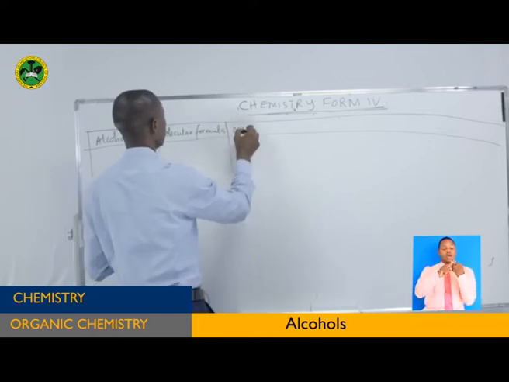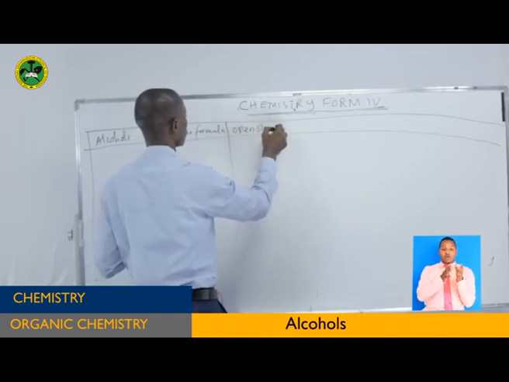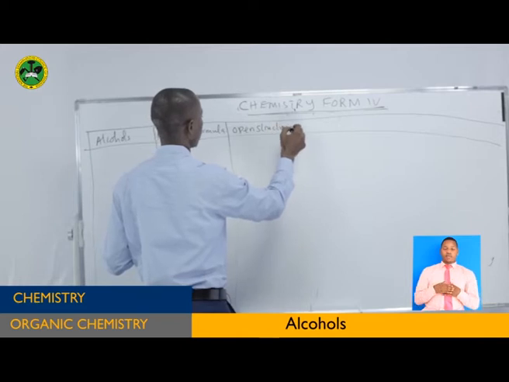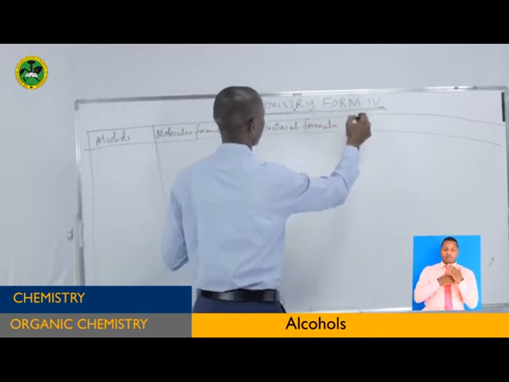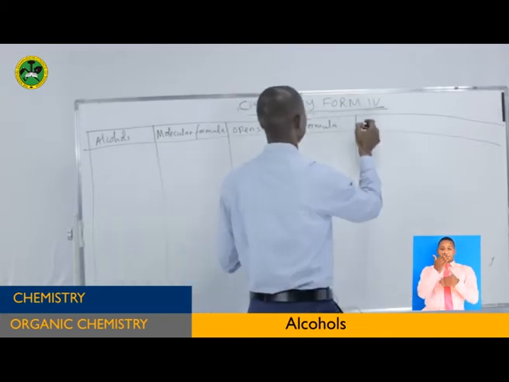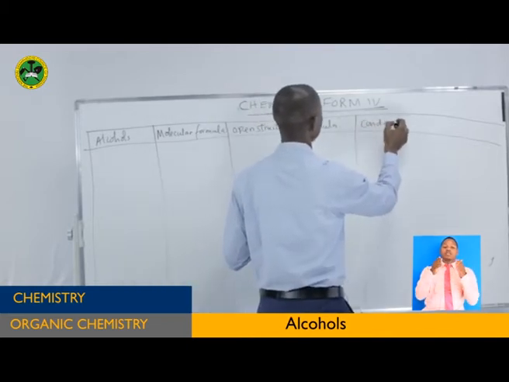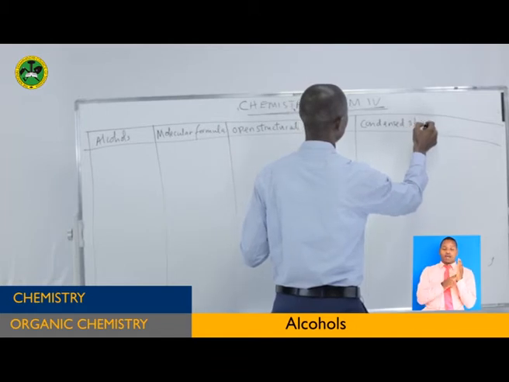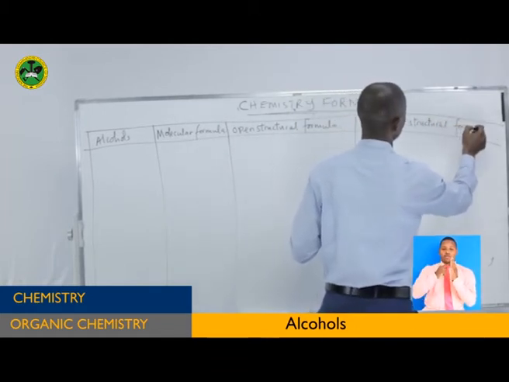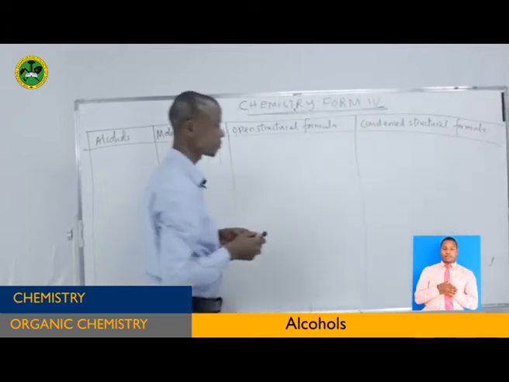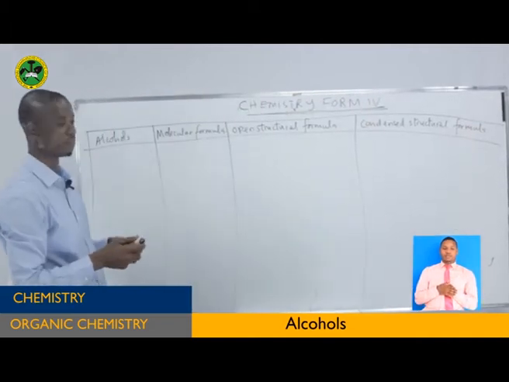Here we have the open structural formula. Here we have the condensed structural formula. So this is what we have.